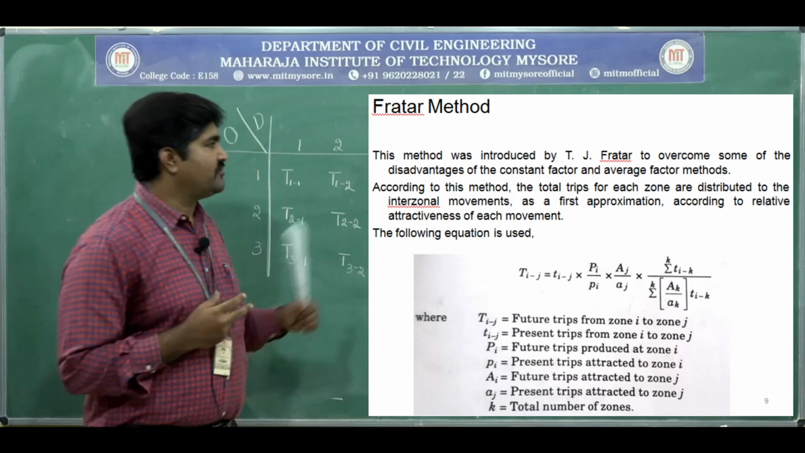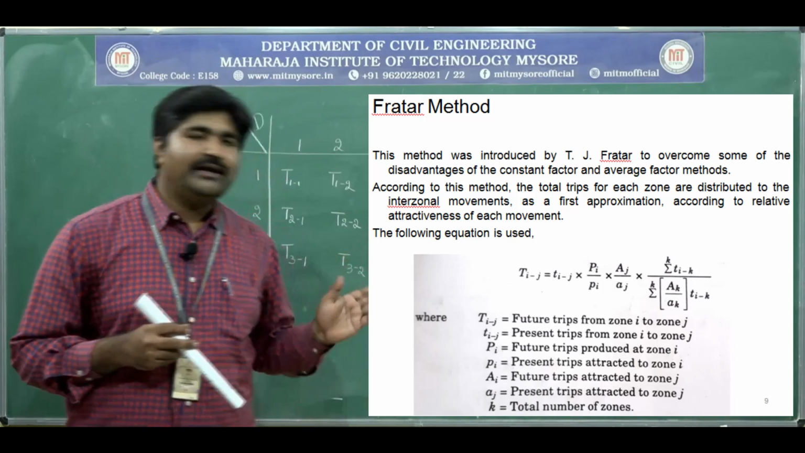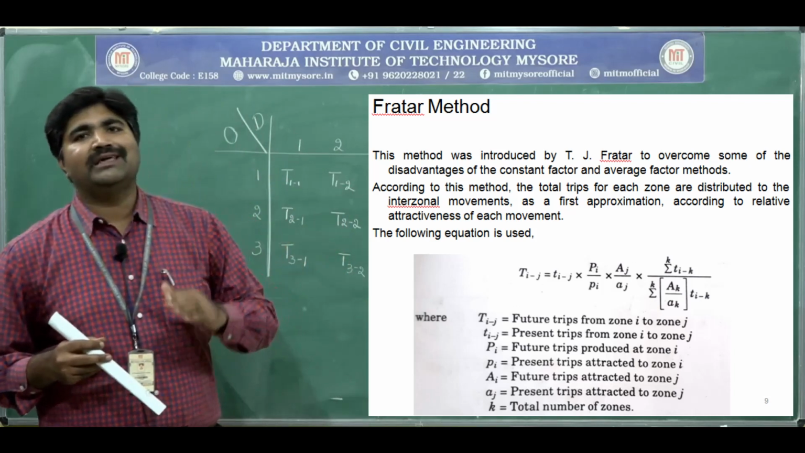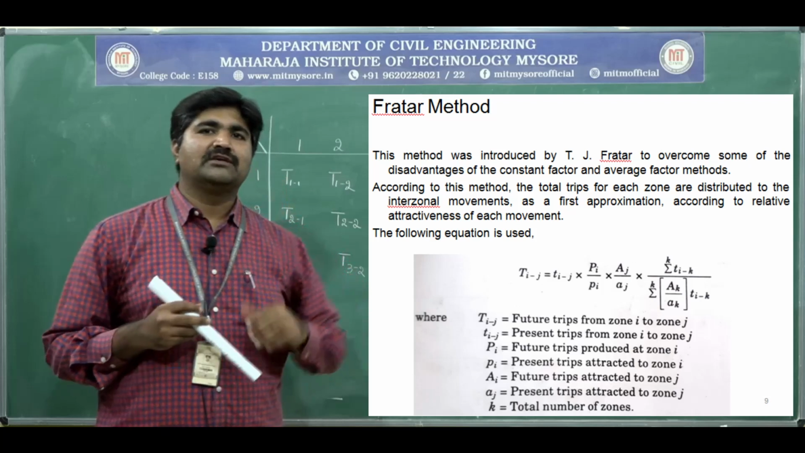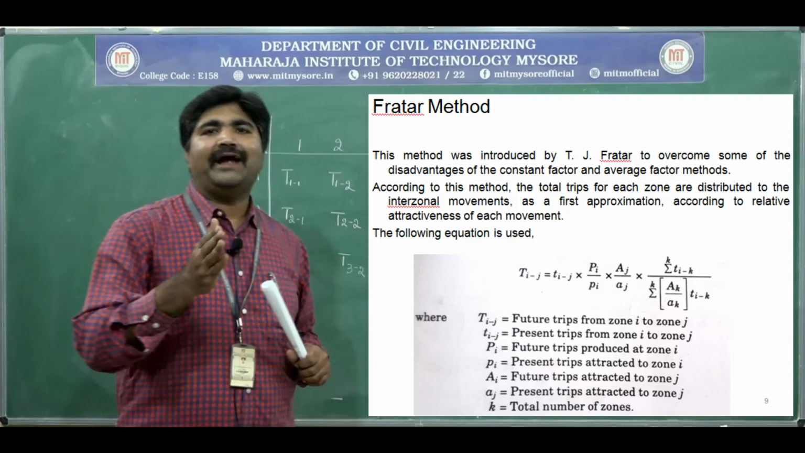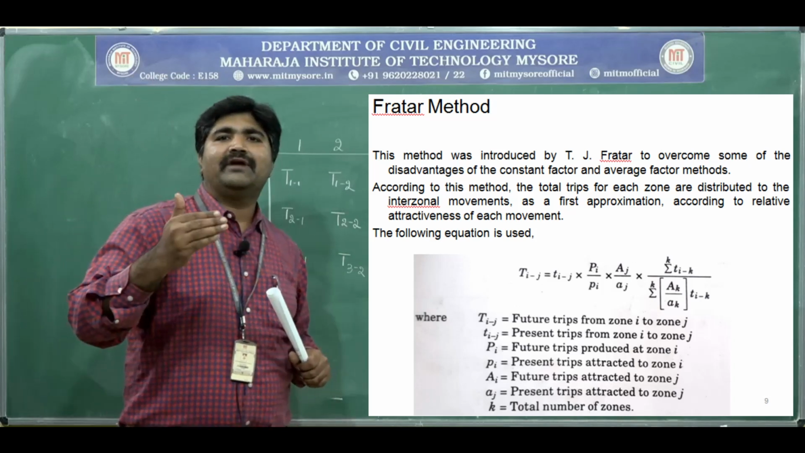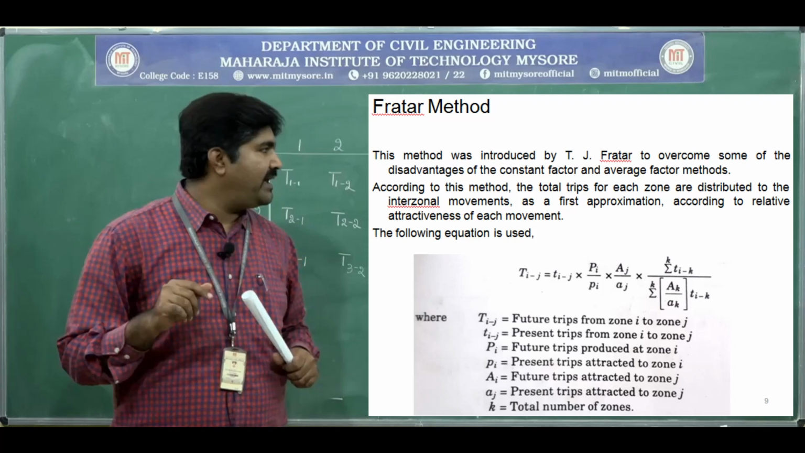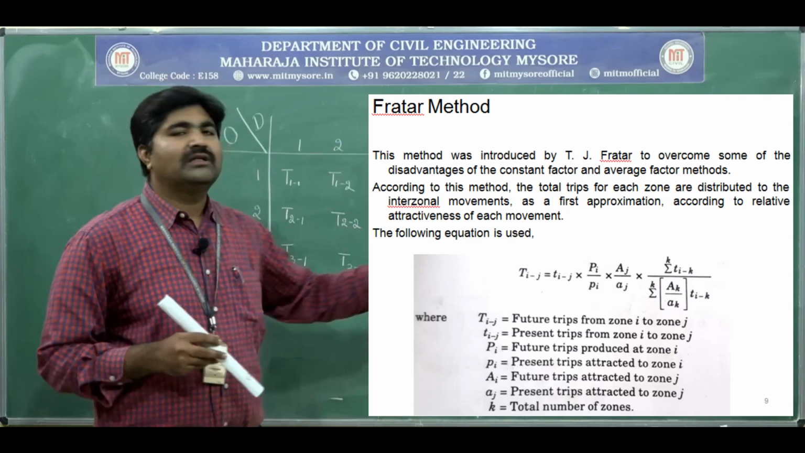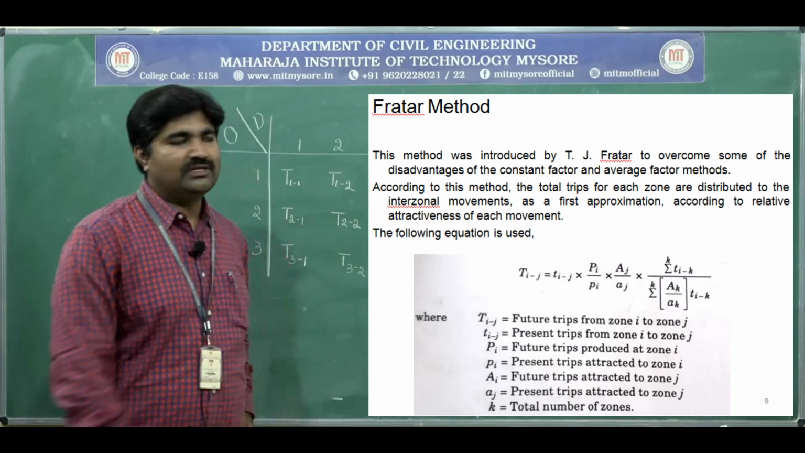Take down this equation also, Fratar method. T_ij is equal to small t_ij into capital P_i divided by small p_i, again multiplied by capital A_j divided by small a_j, again multiplied by summation of T_ik divided by summation of capital A_k divided by small a_k, all multiplied by T_ik. Everything remains the same. K is the total number of zones. Please take down this equation.